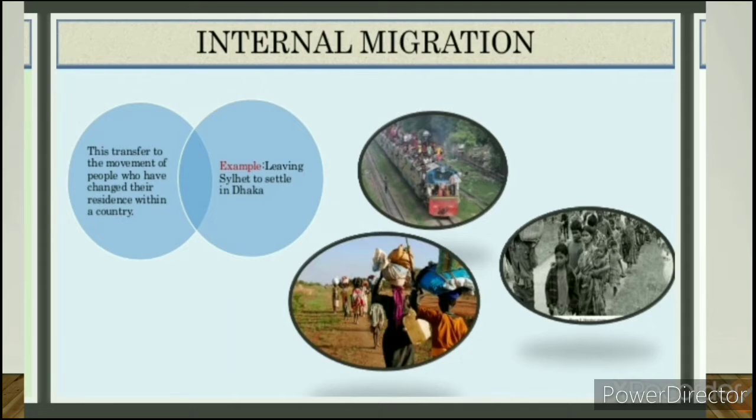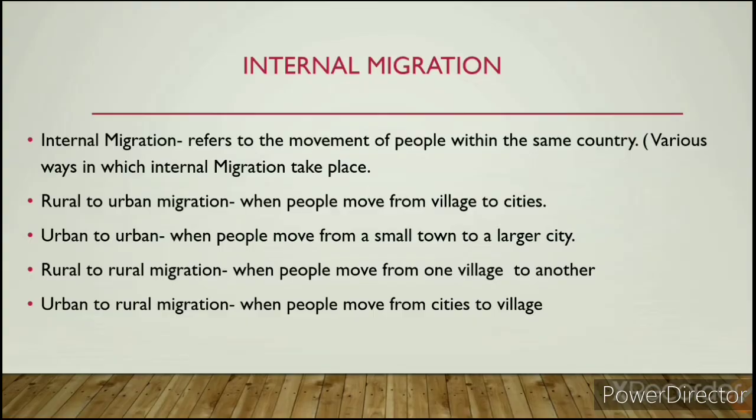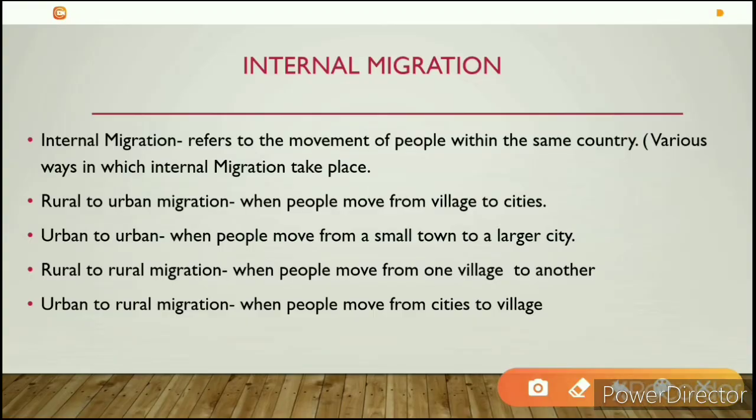It refers to the movement of people within the same country. That means inside one country only, they are changing places from one place to another. So there are many ways in which internal migration takes place. First one is rural to urban, when people move from villages to cities. Urban to urban, when people move from small towns to larger cities. Rural to rural migration, when people move from one village to another. Then urban to rural migration, when people move from cities to villages.